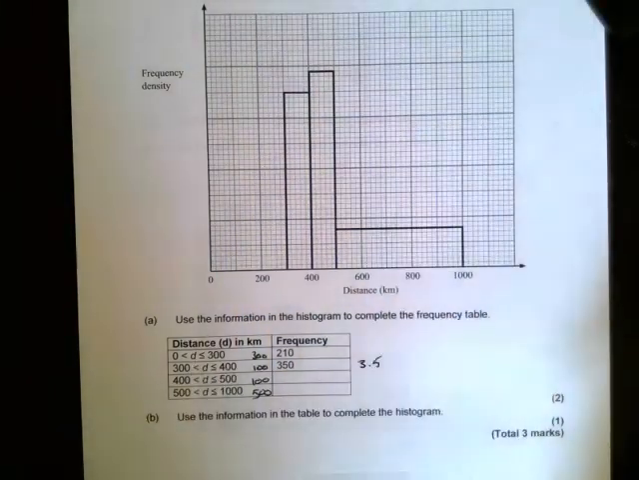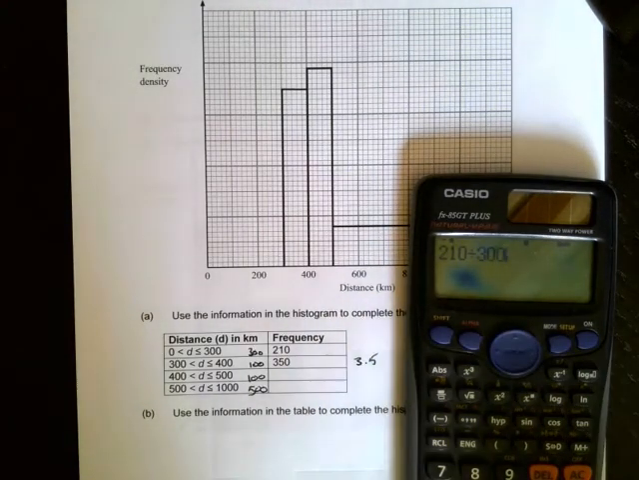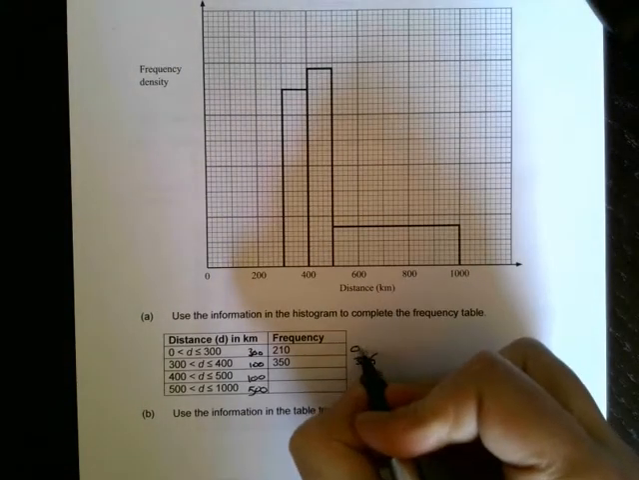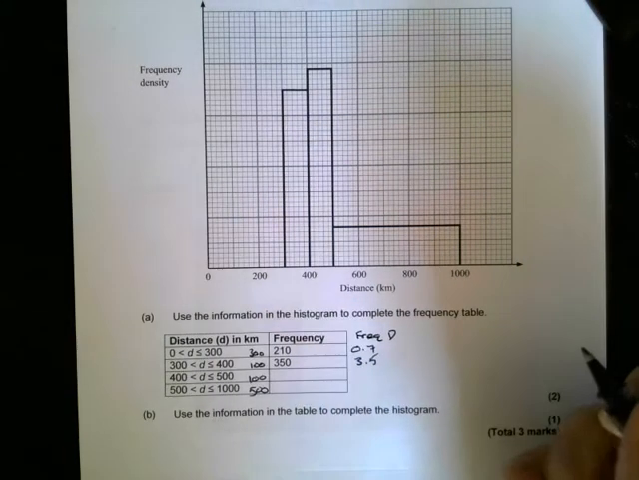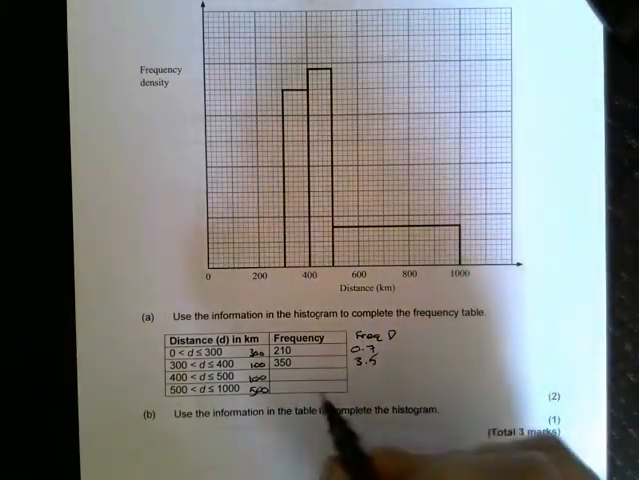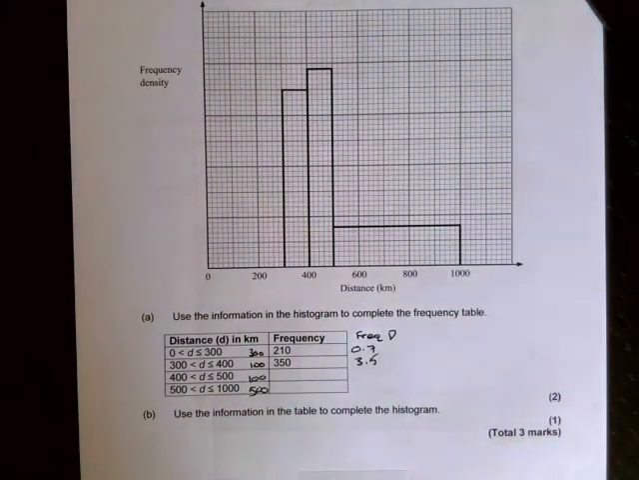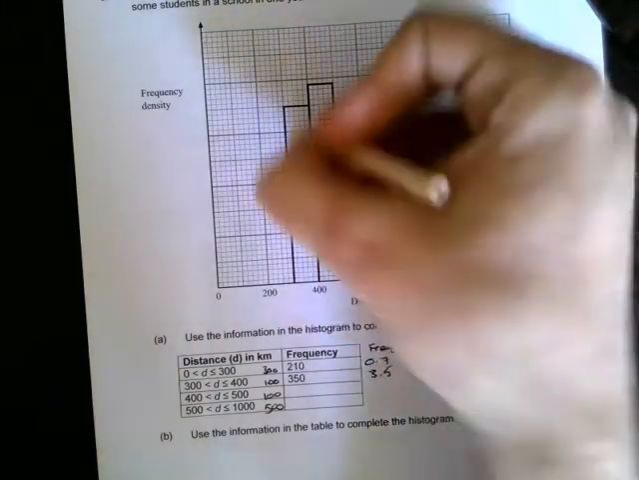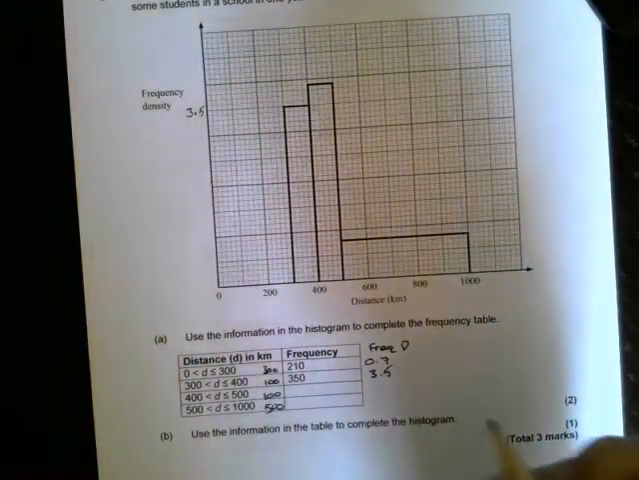We can also work out the frequency density of the group above, 210 divided by 300, which is 0.7. Right, we can't work out the other two groups because we're missing information, but now we can go to our graph, and we do know that our second group has a frequency density of 3.5, so that must be 3.5 on our axes.